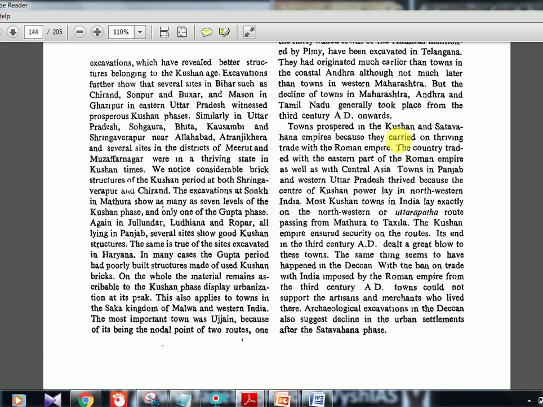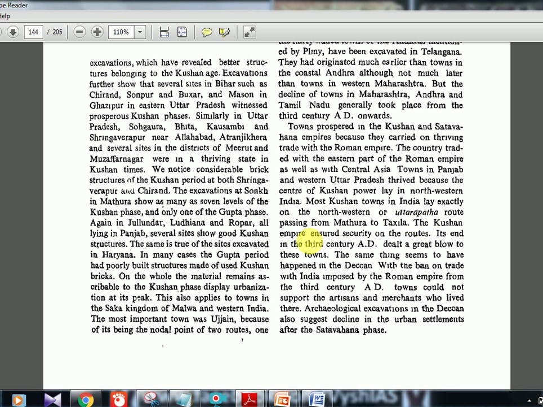Towns prospered in the Kushan and Satavahana empires because they carried on thriving trade with the Roman Empire. The country traded with the eastern part of the Roman Empire as well as with Central Asia. Towns in Punjab and western Uttar Pradesh thrived because the center of Kushan power lay in northwestern India. Most Kushan towns in India lay exactly on the northwestern route or Uttarapata. Uttarapata, I told you, runs from Punjab to Mathura, the route passing from Mathura to Taxila. Mathura is on the eastern side, Taxila is on the western side, and Taxila was the meeting point of Sakas and Kushanas.